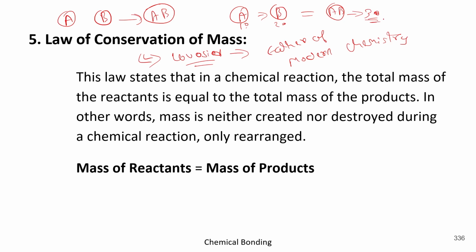There will be no change in the mass. Okay, and it was the law of conservation of mass. Basically here you can see that the mass of reactants, which are A and B in this scenario, and the mass of product, which is AB in this scenario, will be the same before and after the reaction. Got it? So it was the law of conservation of mass which was given by Lavoisier.